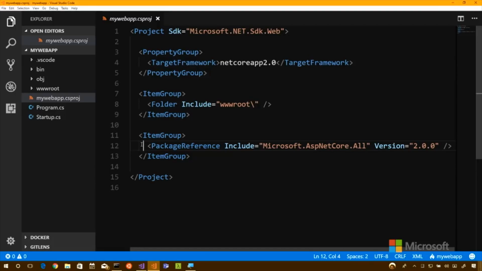One thing I've also noticed is that it is one version now. It is nice and simple. You just say, I want 2.0, and it brings in everything that hangs off of it. I call it a meta package or a package of packages. I like that term, package of packages.